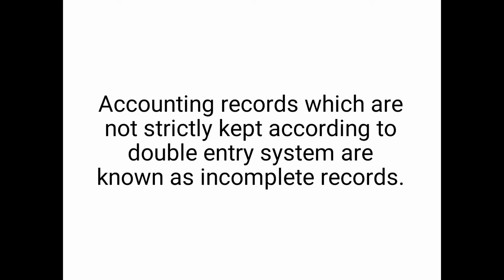Understand? Here it considers cash and personal accounts of debtors and creditors properly, and they are not considering assets, liabilities, expenses, revenues. They are partially recorded, we can say.